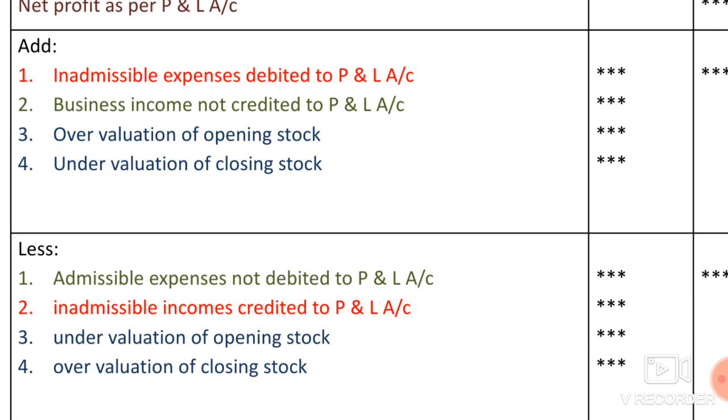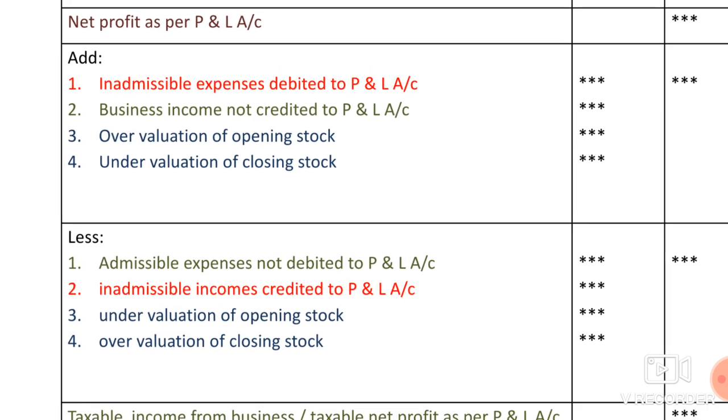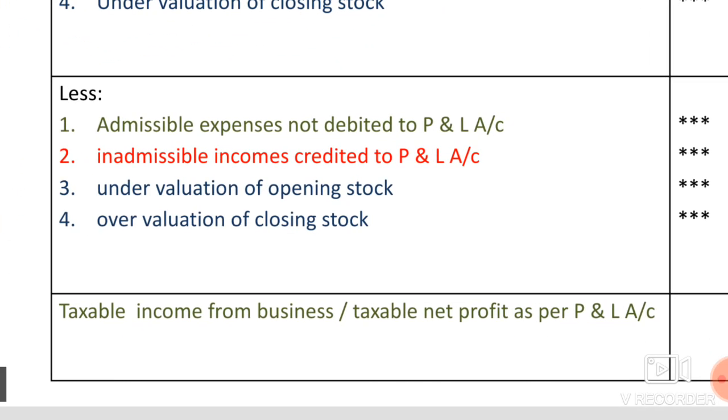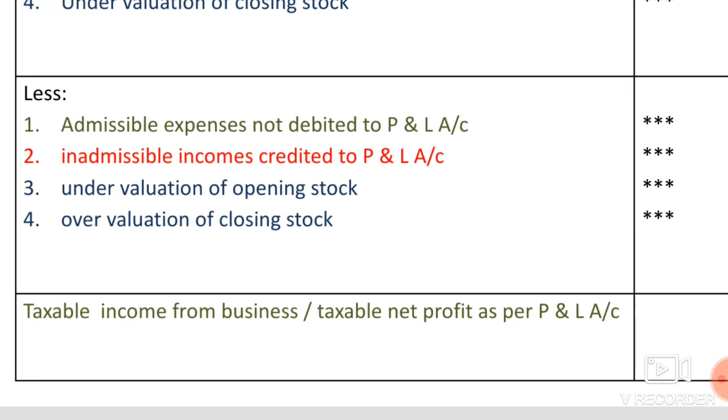Last one, overvaluation of closing stock. In the credit side, closing stock has been overvalued. It has become more. So that extra money has to be reduced from the net profit. That's all. If we do these adjustments, finally we arrive at the taxable income from business, which is also called taxable net profit as per the P&L account, or adjusted net profit as per the Income Tax Act.